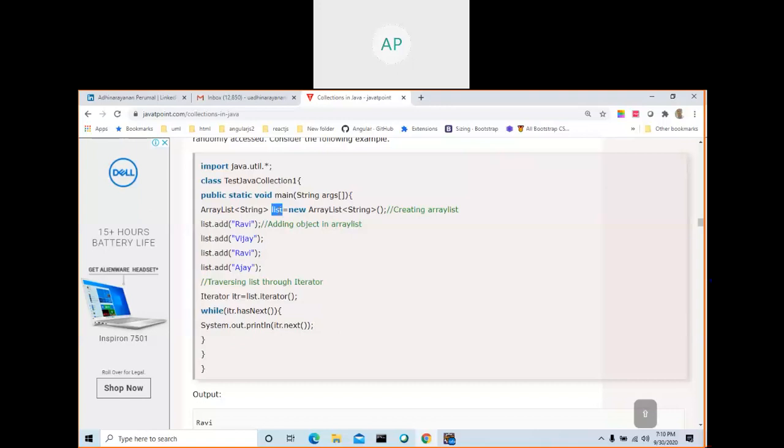Go and see any tutorial about what is if else, what is while, what is for loop, what is the difference, do while. Very important. Maybe at the beginning you may feel it is a little difficult, but you can understand. Here we cannot use if, we use a while loop. While hasNext returns true, it continues.